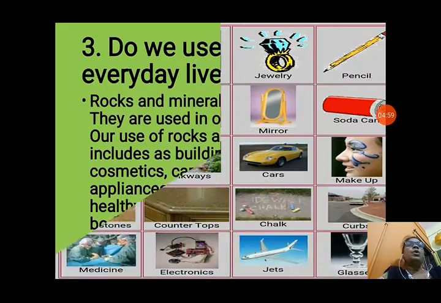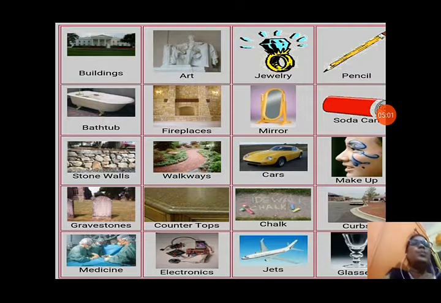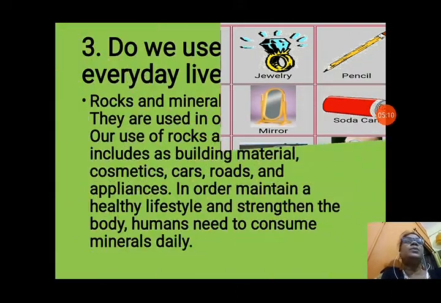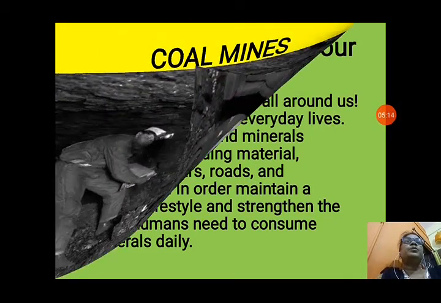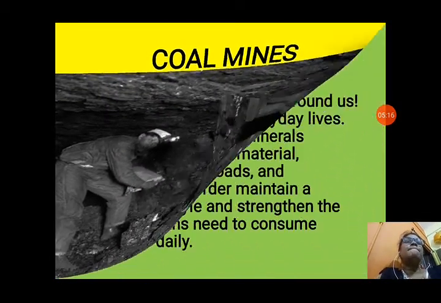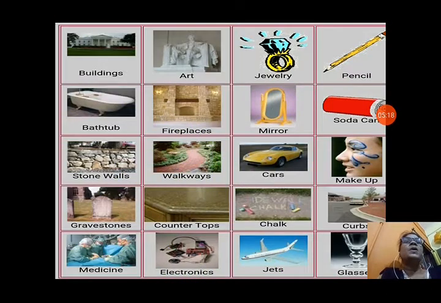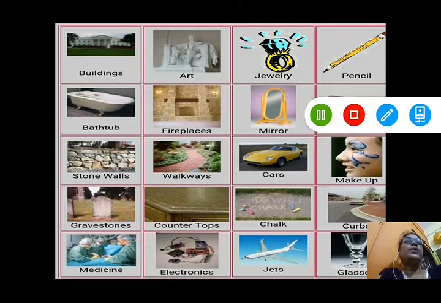Next we will see about different types of uses of minerals. You can see in this picture also. First is building materials. Art also, we can use this.